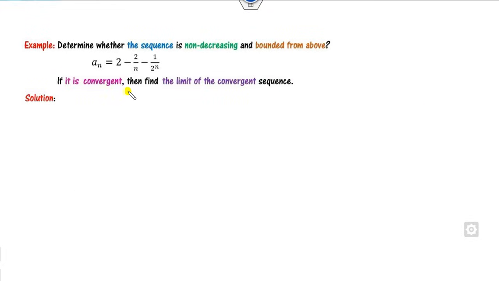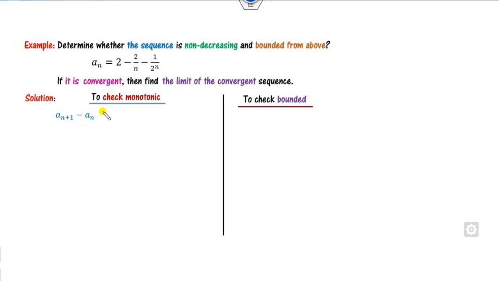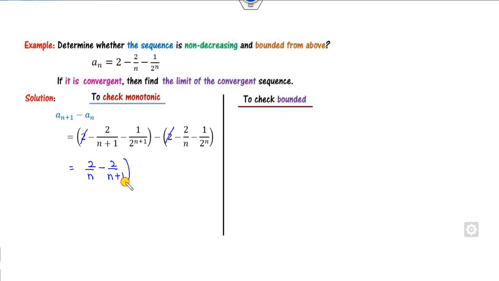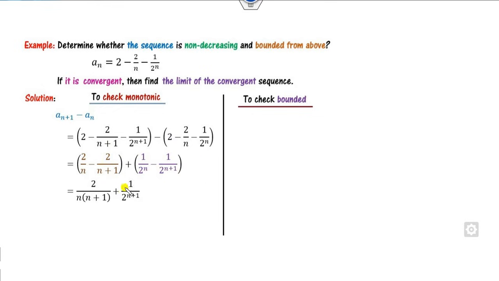Look at one more example. Now a sequence is given to you, so we can check for monotonicity first. So what is a_(n+1)? It's 2 over n plus 1, 2 over n plus 1. What is that? This is 2 minus 2 over n, 1 over 2 raised to power n. Now you can see that this 2 will be cancelled out. I can make the pair of 2 over n over this as 1 pair, and minus minus plus 1 over 2 raised to power n and 1 over of this. Now you can take the LCM of this, you will get this expression.